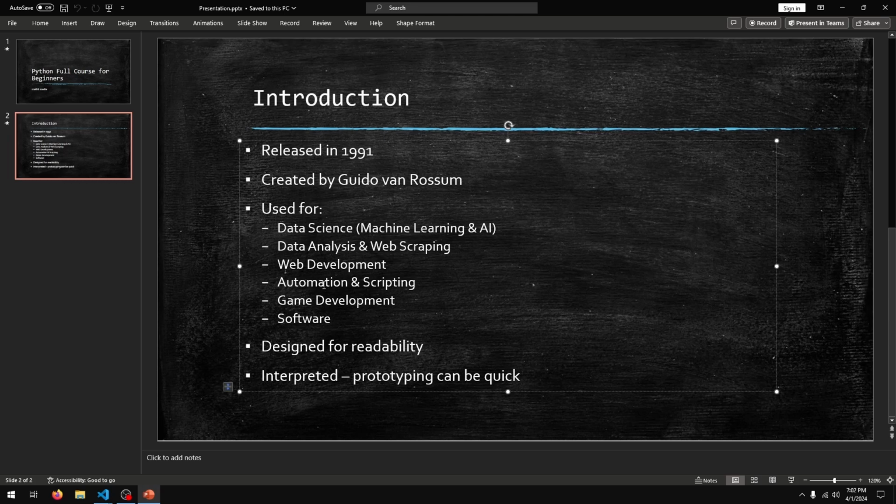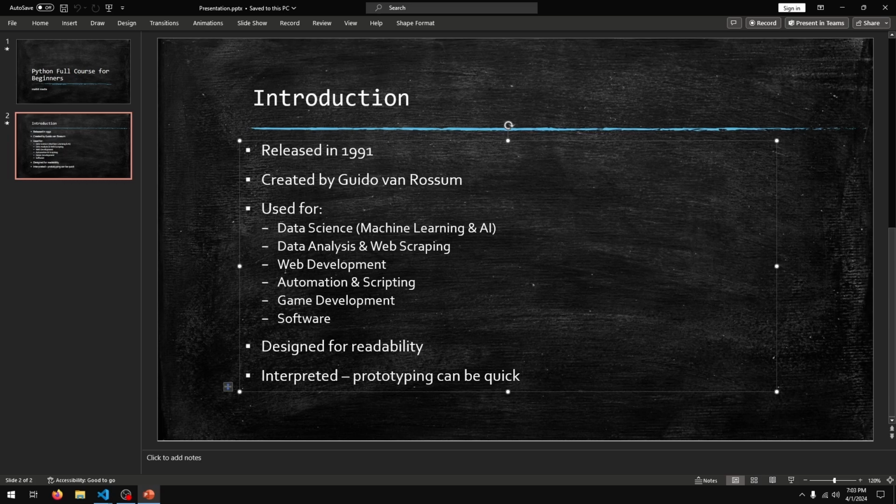This is not an exhaustive list. There's a whole bunch of things you can do with Python, but this is some of the more common areas where it's used. Python is designed for readability, which is one of the things I love about the language. Because of this, it's very easy to get started with. From my personal experience, I find it really quick and easy to get up to speed with Python code that I haven't seen before. And finally, it's an interpreted language, which makes it quick for prototyping.